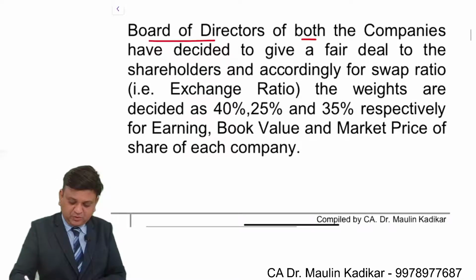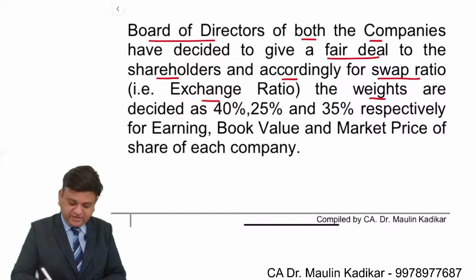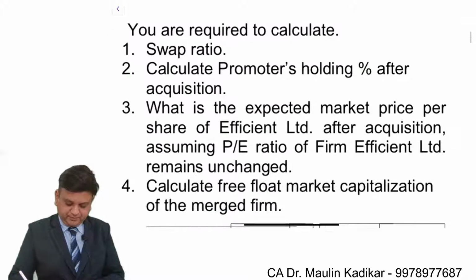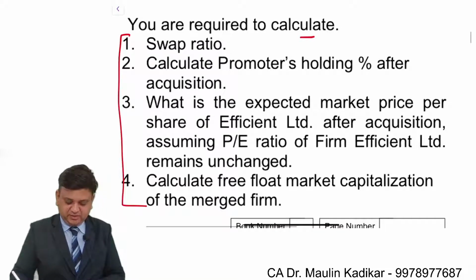Board of directors of both the companies have decided to give a fair deal to the shareholders and accordingly for swap ratio. Swap means exchange ratio. The weights decided are 40%, 25%, 35% respectively for earning, book value and market price per share of each company. You are required to calculate. These are the four questions that they have provided.